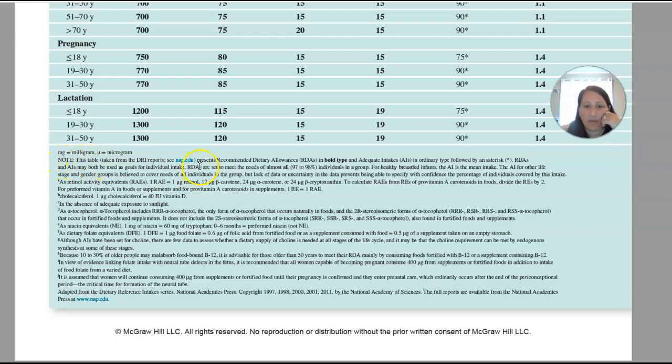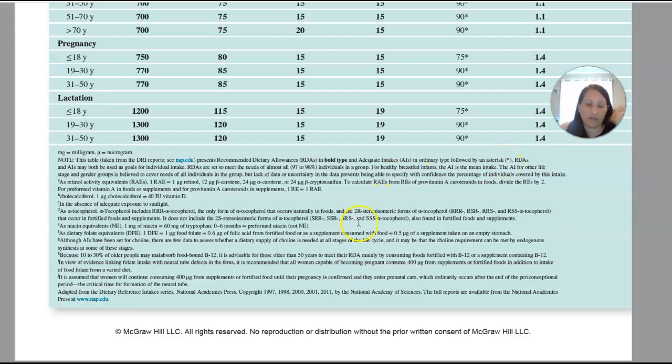It says this table represents RDAs in bold. Okay, so again, that's the amount of a nutrient that will meet the needs of 97 to 98% of people. Okay, not 50%, but the majority of people. And in not bold, you have adequate intake. So where we don't have an EAR, which means we don't have an RDA, you will have an adequate intake. Okay, and then that will be followed by an asterisk. So that's what that means.